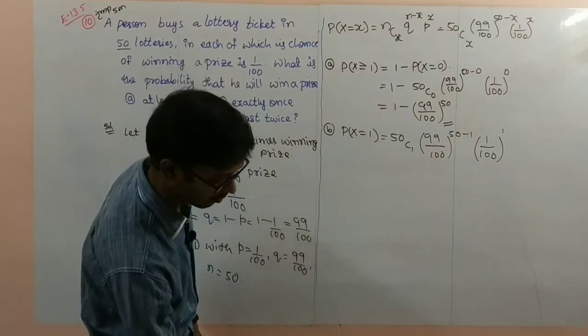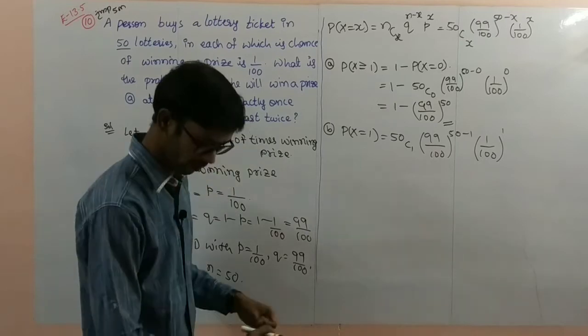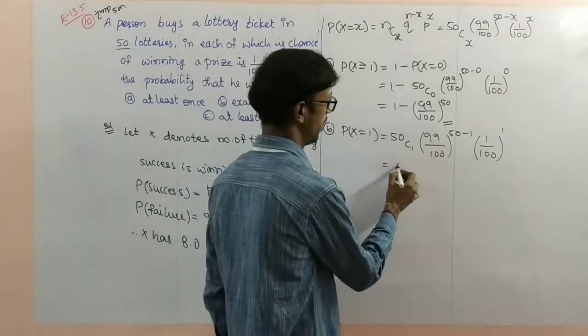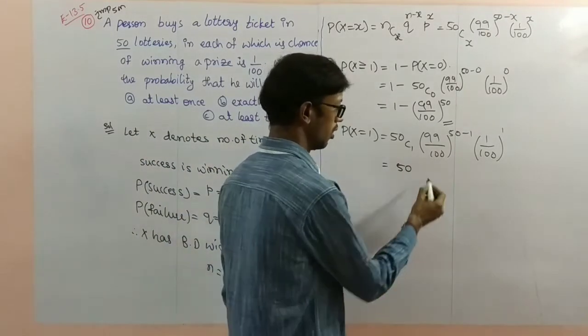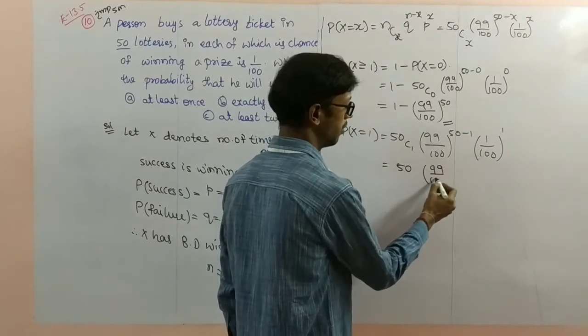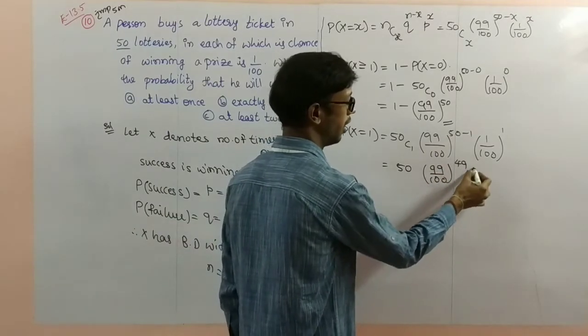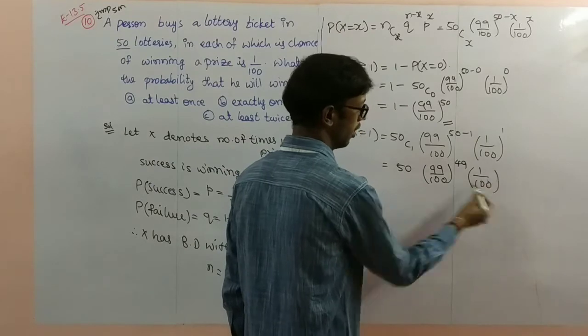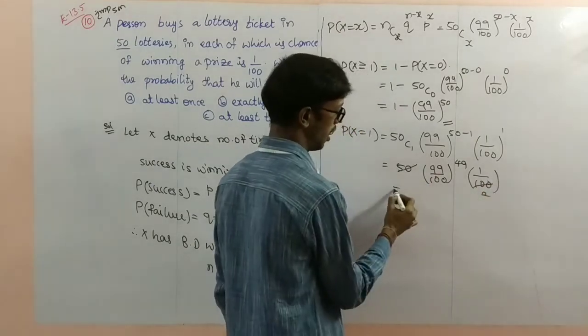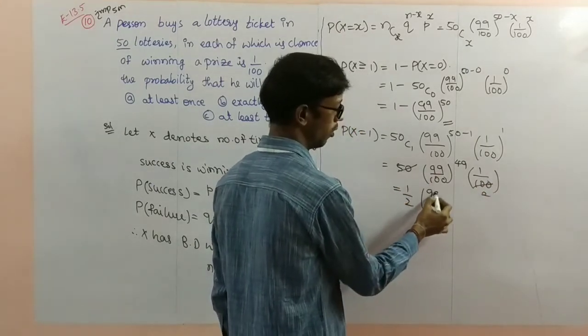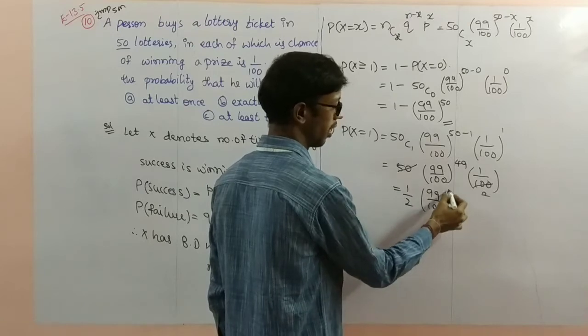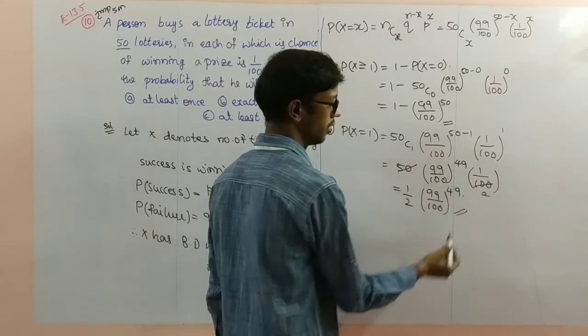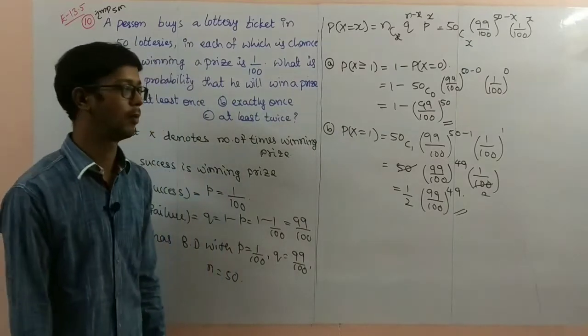Now make the simplification here. Total simplification we have to make here: 50 into (99/100)^49 (1/100). If you make the cancellation, 1 by 2 into (99/100)^49. So this is the exactly once probability.